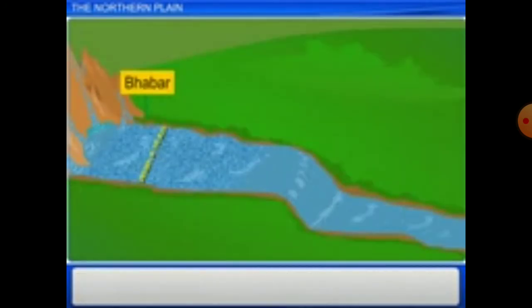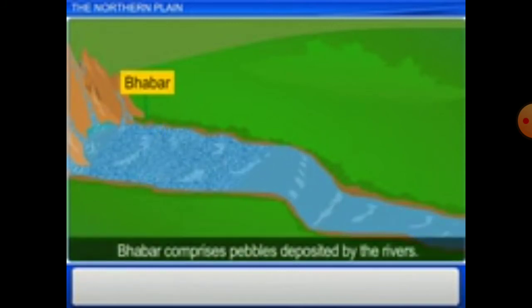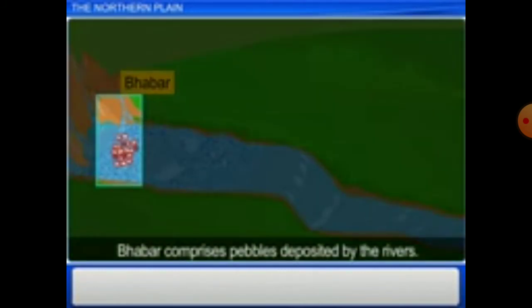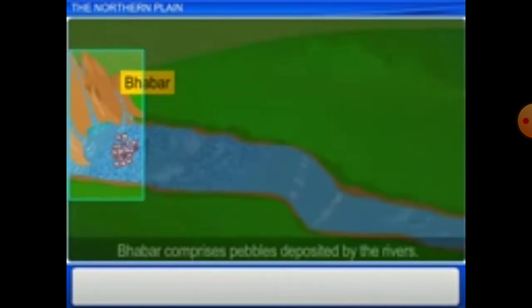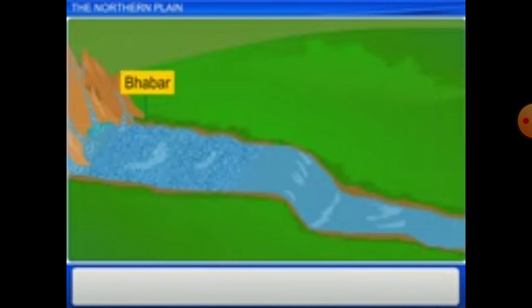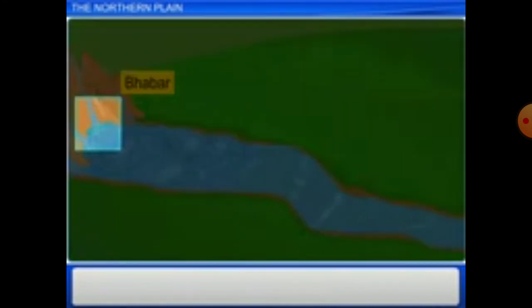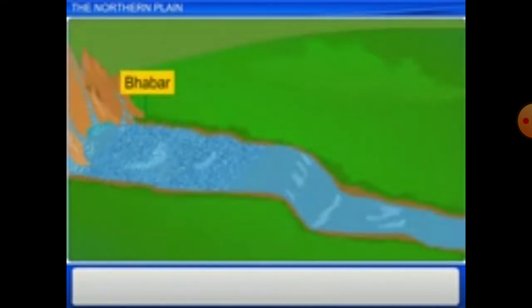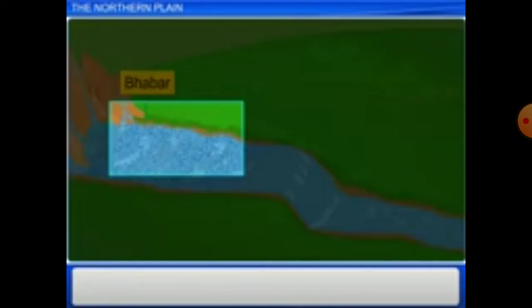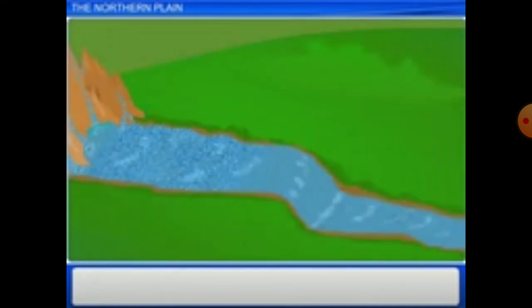This region is about 16 kilometers wide and consists of deposits laid down by the river. After the mountain regions, interestingly, all the streams disappear in the Bhabar place. Therefore, the level of groundwater is very deep here.